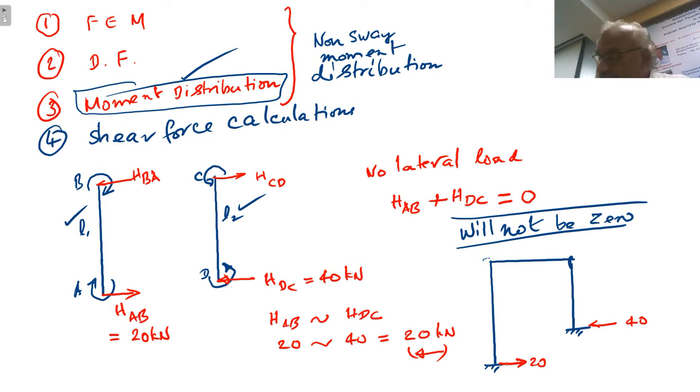Now, for this frame to be in equilibrium, what you have to do is apply another horizontal force of 20 kilonewton. When we assume that the frame will not be subjected to side sway, this 20 kilonewton force is preventing the sway. Because 20 plus 20, 40 towards right, 40 towards left, now it is under equilibrium. So this force is preventing the sway.